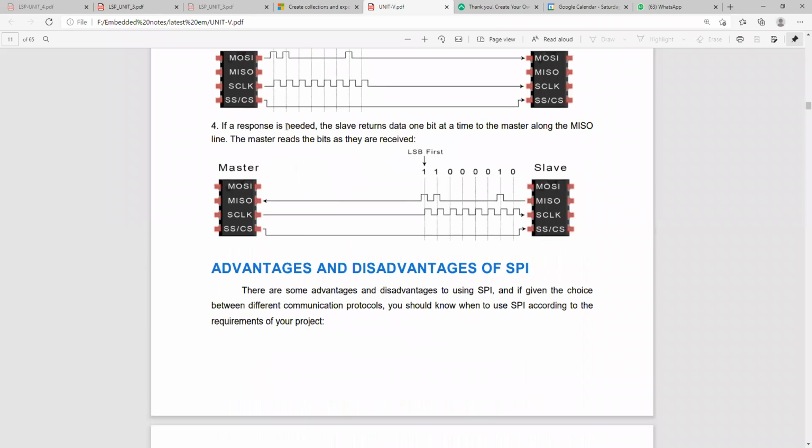After that, if a response is needed, the slave returns the data. After receiving the data, what will happen? If a response is needed, the slave returns the data one bit at a time to the master along the MISO line. The master reads the bits as they are received. Here you can see, after data is received from the master, the slave returns data on the MISO pin. MISO means master input, slave output. With this pin activated, the slave sends the data to the master.